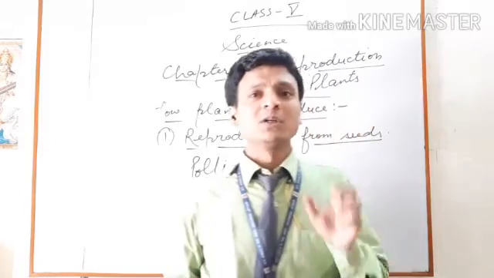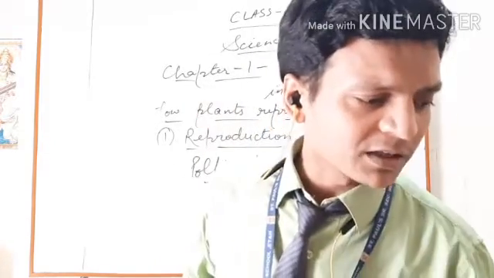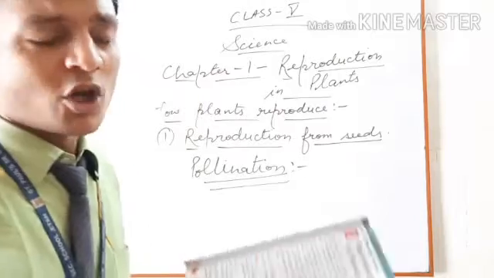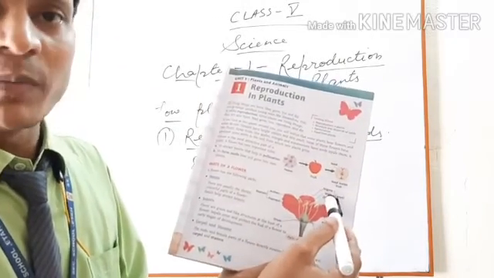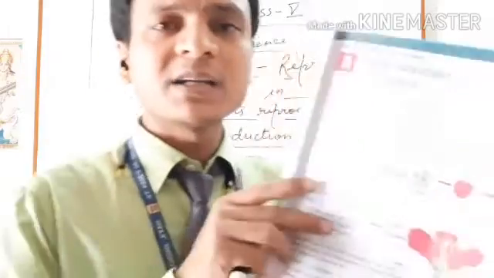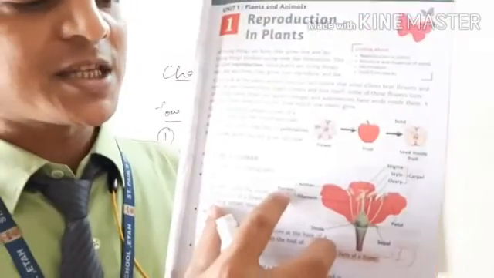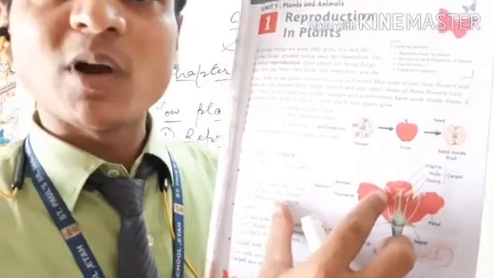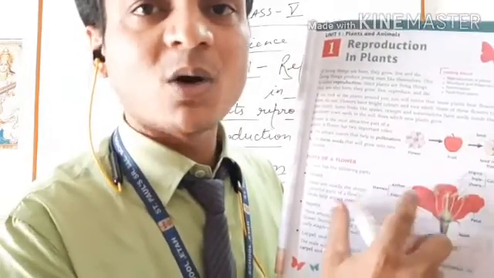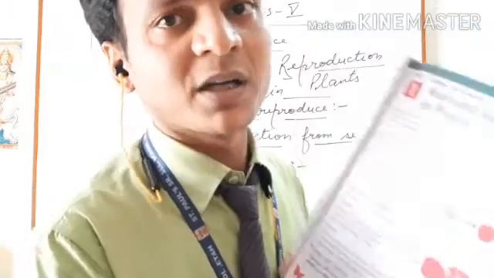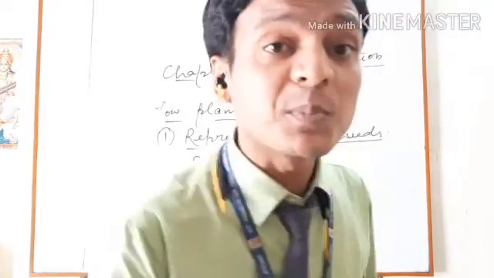I have shown you the diagram of a flower, and I have told you about two parts: the male part and the female part. The male part is the stamen. Stamen has pollen grains, and these pollen grains transfer to the stigma, the female part of a plant, and that process is known as pollination.